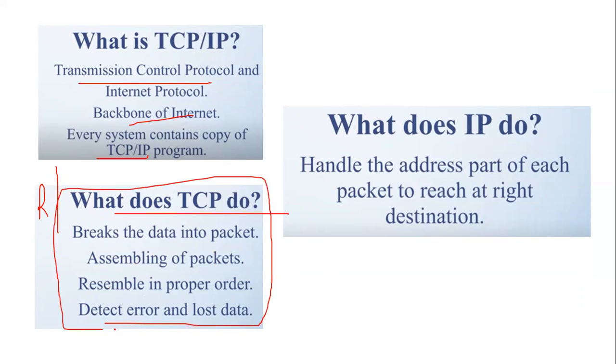Keep these points in mind, in case of statement questions or assertion reason questions. And what does IP do? The IP handles the address part of each packet so that it reaches the right destination. So we have specific functions related to both TCP and IP.